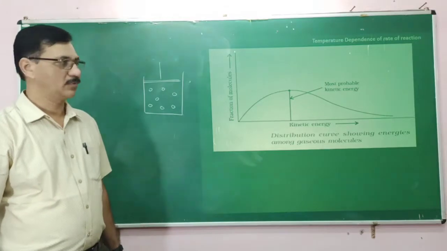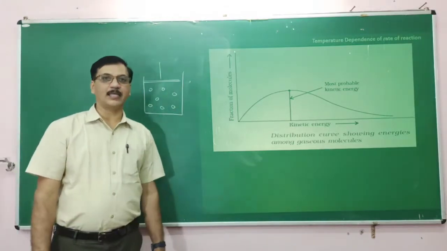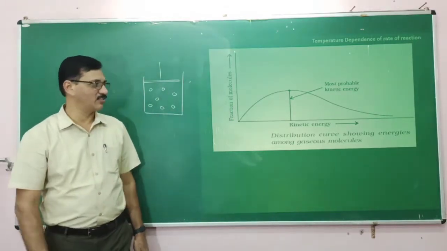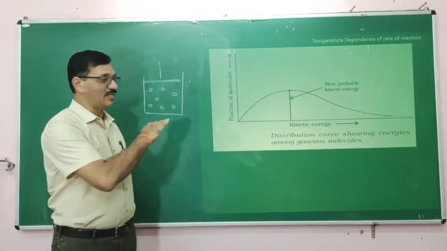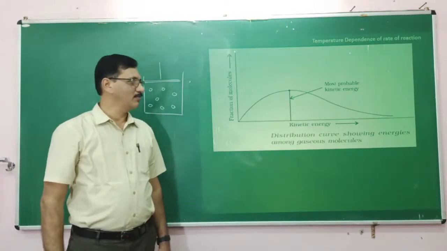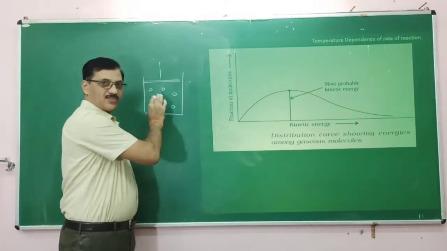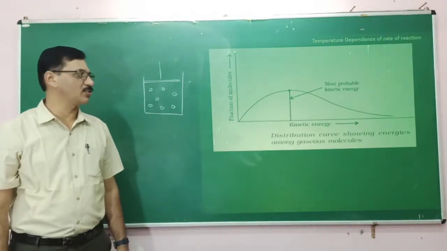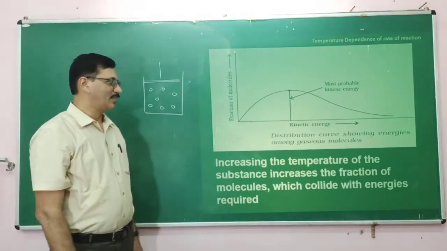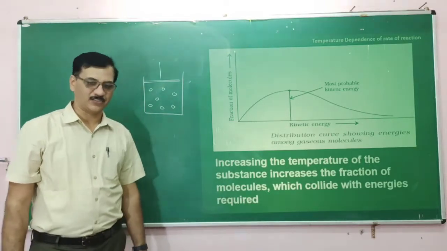Suppose I increase the temperature by 10 degrees Celsius. Suppose this is at T Kelvin, and if I increase the temperature of this reaction mixture by 10 degrees, let us see how the reaction occurs.